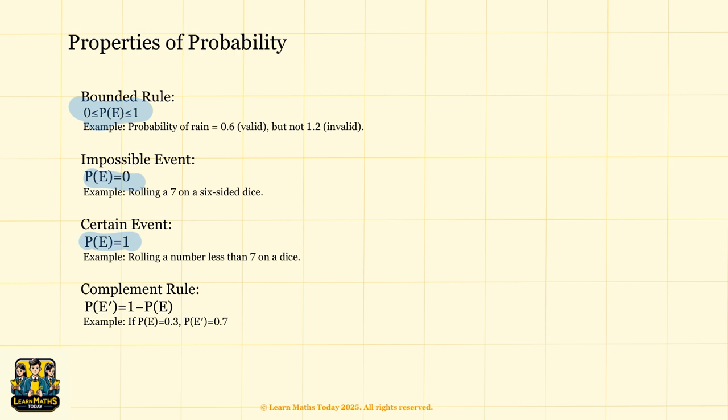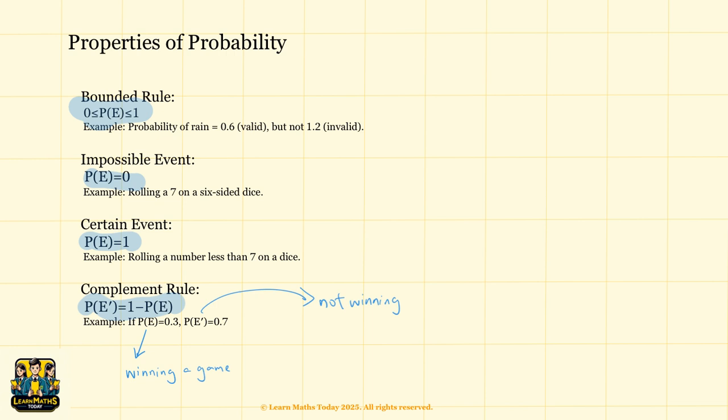The probability of something not happening is equal to 1 minus the probability of it happening. This is called the complement rule. You can write it as probability of the event prime equal to 1 minus probability of the event. For example, if the probability of winning a game is 0.3, then the probability of not winning the game is equal to 1 minus 0.3, equal to 0.7.